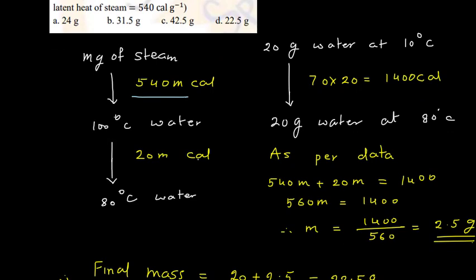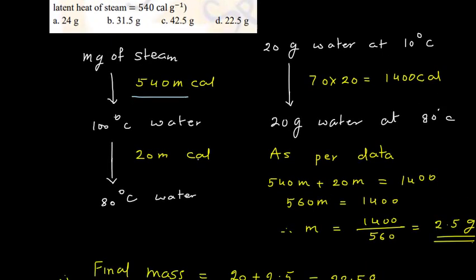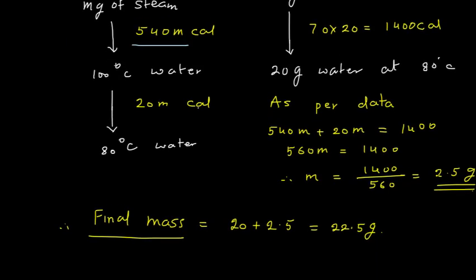Now 20 gram of water raised to 80 degrees Celsius. So the amount of energy it will gain to increase its temperature to 80 degrees Celsius, there is a difference of 70 degree. So 70 multiplied by 20 gram, so 70 into 20, that will give you 1400 calorie. So as per the question, this 560 m calorie will be equal to 1400 calorie.